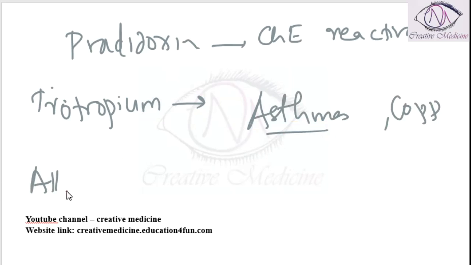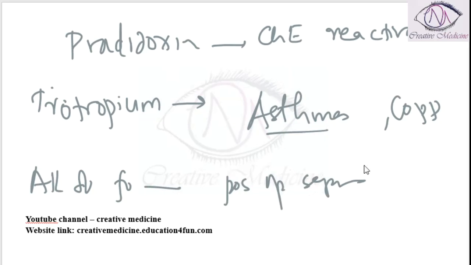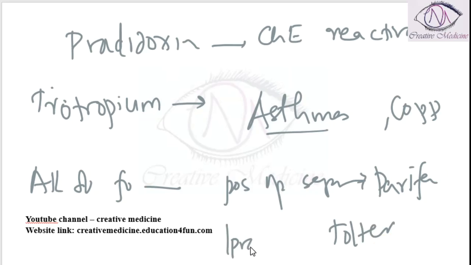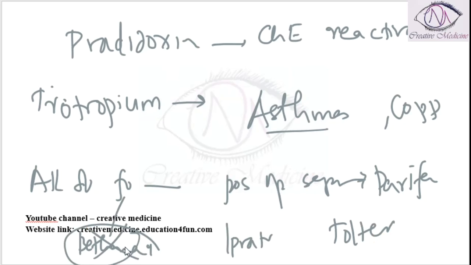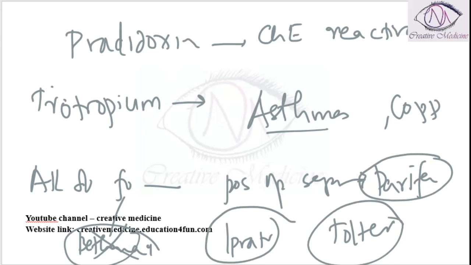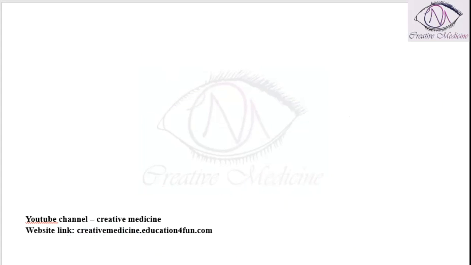All of the following are used in relieving post-operative spasm, except... Post-operative spasm can be relieved by anticholinergic agents like darifenacin, tolteridone and hyperatropium. The other option which is given is bethanacol. Bethanacol is a cholinergic agent, thus it does not relieve the post-operative spasm. Whereas darifenacin, tolteridone and hyperatropium will relieve the post-operative spasm.